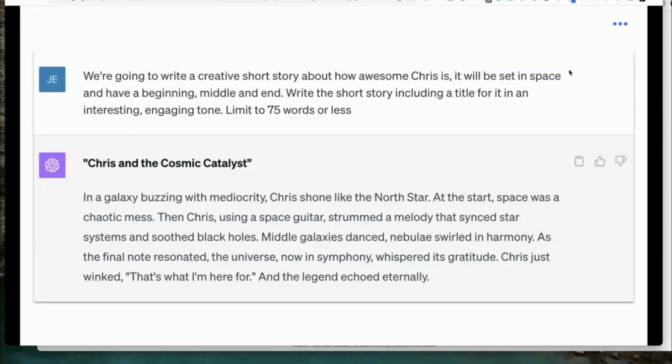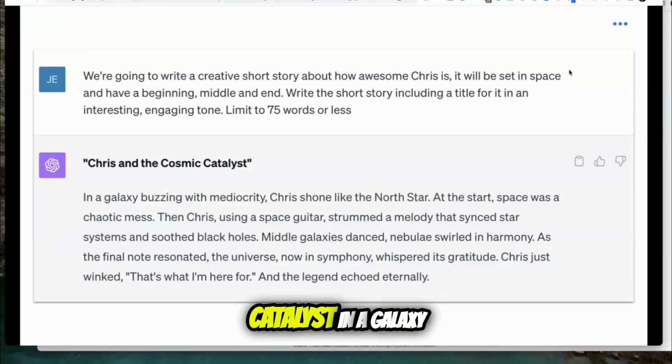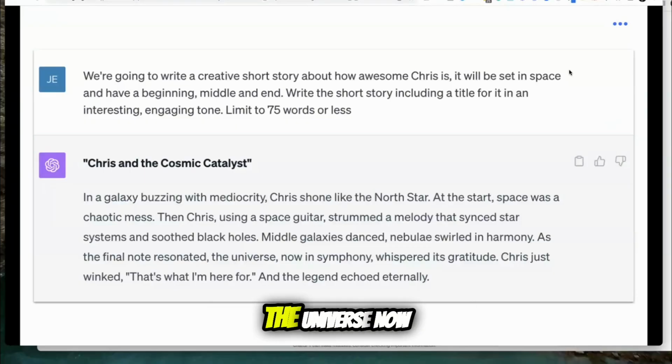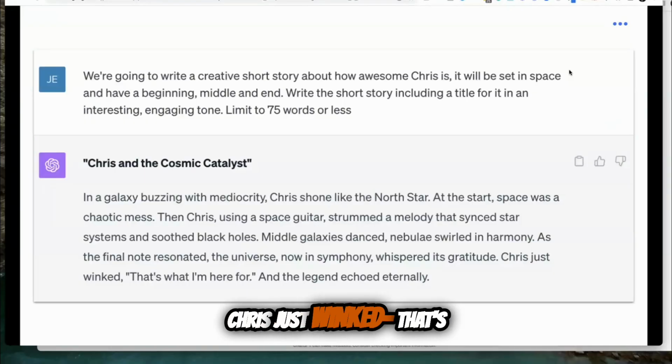So let's have a look at what it actually came out with. Chris and the Cosmic Catalyst. In a galaxy buzzing with mediocrity, Chris shone like the North Star. At the start, space was a chaotic mess. Then Chris, using a space guitar, strummed a melody that synced star systems and soothed black holes. Middle galaxies danced, nebulae swirled in harmony. As the final note resonated, the universe, now in symphony, whispered its gratitude. Chris just winked, that's what I'm here for, and the legend echoed eternally.